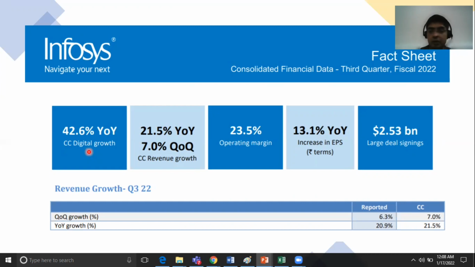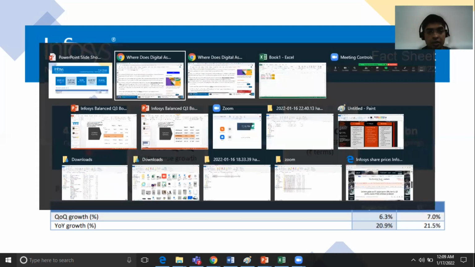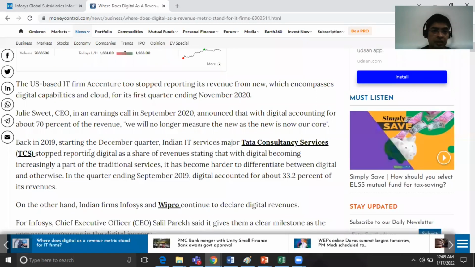Infosys and Wipro as organizations do report digital revenue. However, there are certain organizations such as TCS and Accenture who have taken a stand for not reporting the digital revenue. And I would like to draw your attention to one of the articles. It's an interesting one published in Money Control.